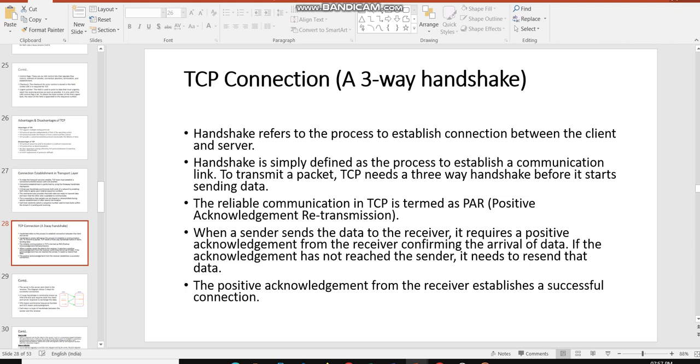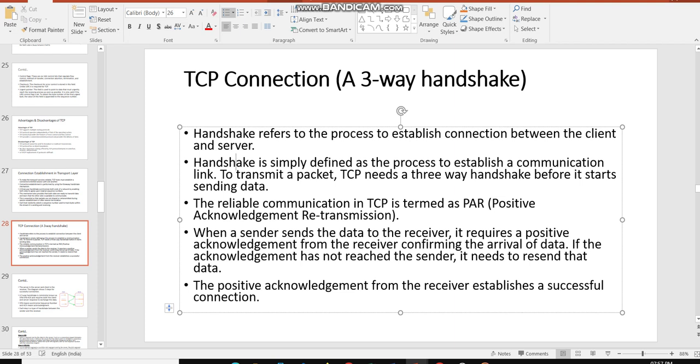What is meant by handshake? It refers to the process to establish a connection between the client and server. Simply, we know what the scenario of a handshake is. So, to establish the connection, it is termed the handshake method. It is simply defined as the process to establish a communication link. To transmit a packet, TCP needs a three-way handshake before it starts sending the data.